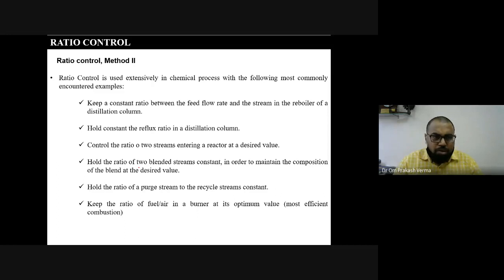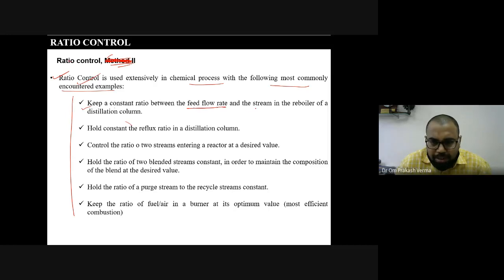Now, ratio control. By mistake, this is not the method 2; it is for the general case. The ratio control is used extensively in the chemical process industry, with the following most commonly encountered examples. These are some standard examples where we use ratio control techniques. The first example is where we need to keep a constant ratio between the feed flow rate and the steam in the reboiler of a distillation column.